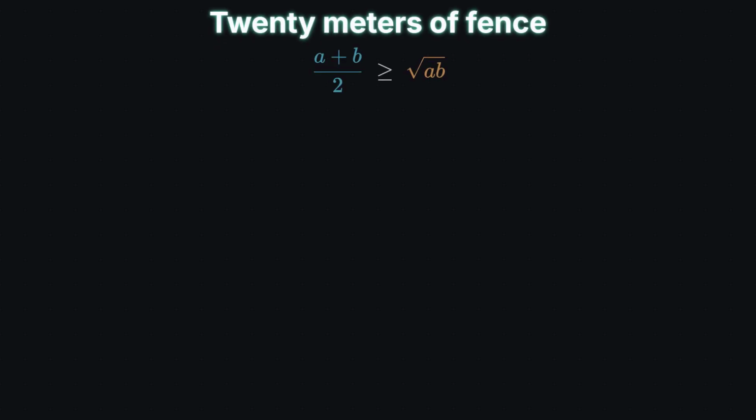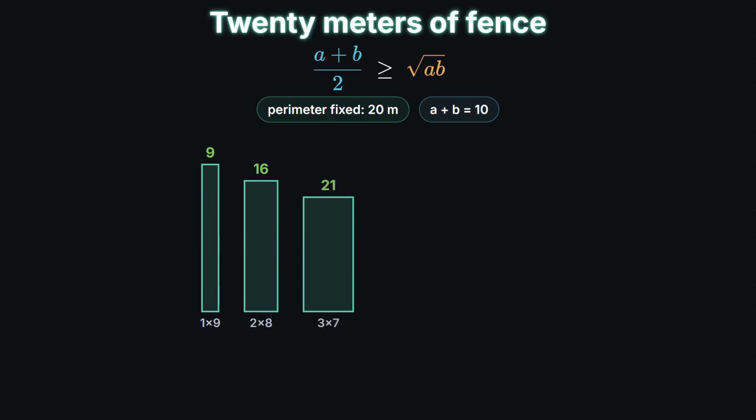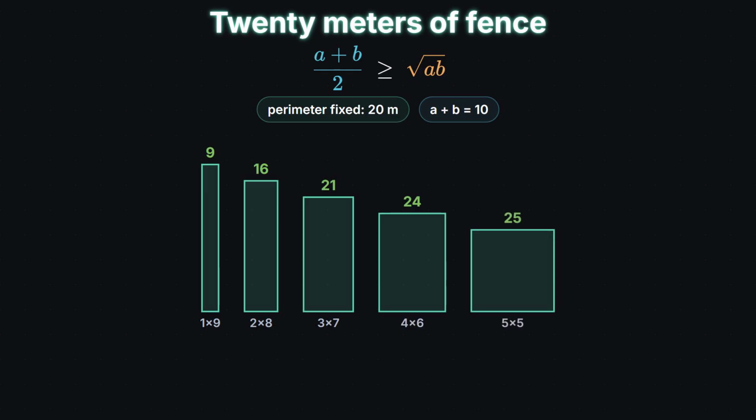So what is the inequality for? Here is the classic. You have 20 meters of fence, and you want the biggest possible rectangular garden. Sides A and B. The perimeter is fixed, so A plus B is fixed at 10. Try a few. 1 by 9, area 9. 2 by 8, 16. 3 by 7, 21. 4 by 6, 24. 5 by 5, 25.